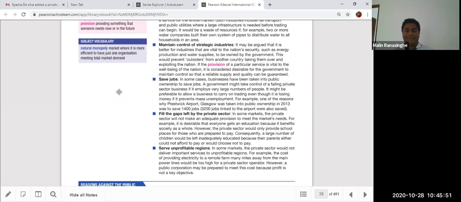So, fill the gaps left by the private sector. And finally, serve unprofitable regions. Some rural areas, sometimes you can see there are no supermarkets. There are no Arpico and Kiehl's and all those luxury things to buy. But